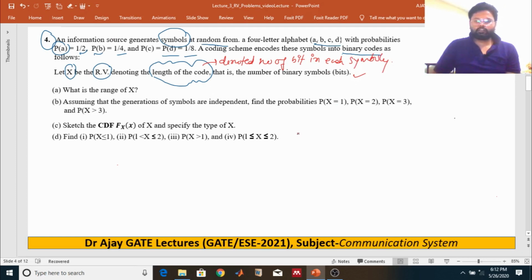So we have 4 symbols, that is A, B, C and D. These are the samples.